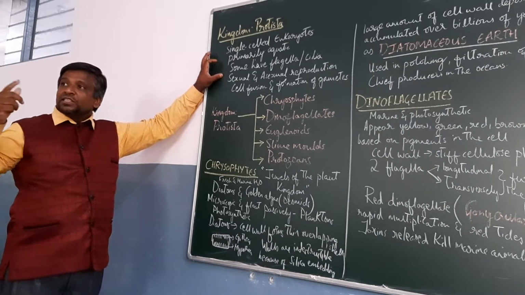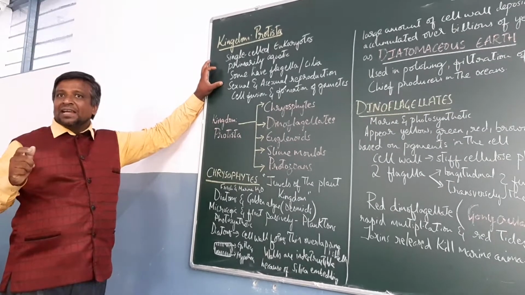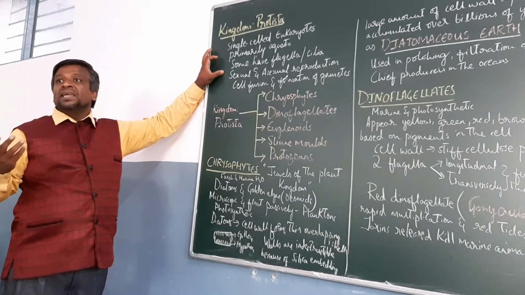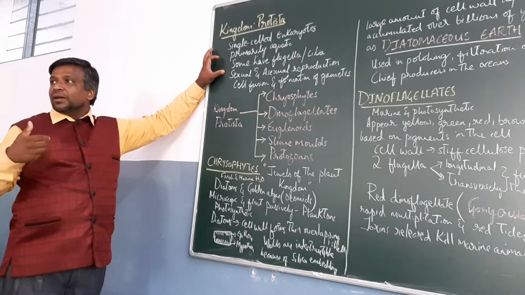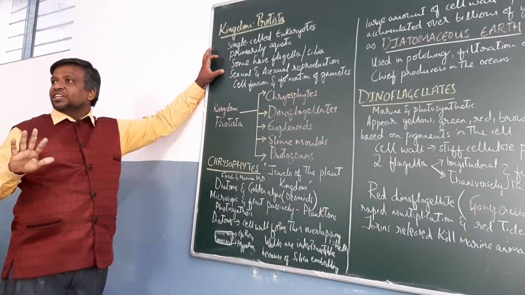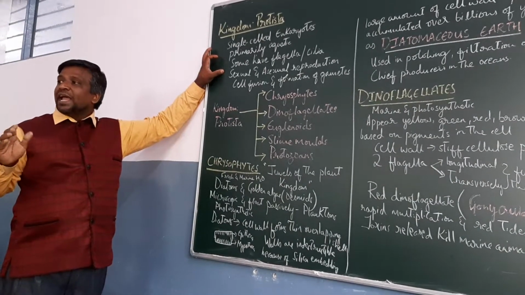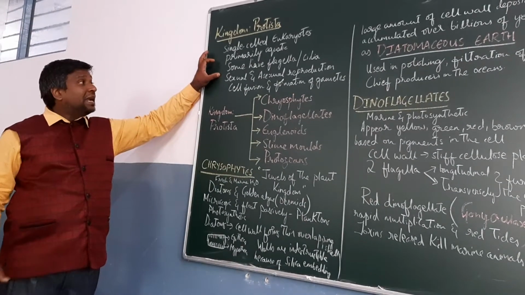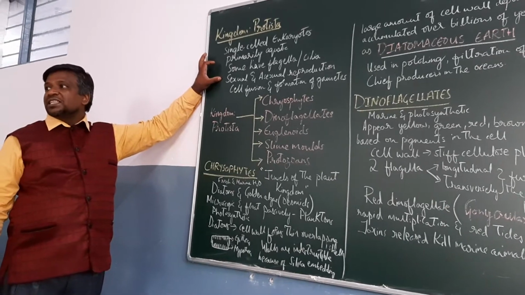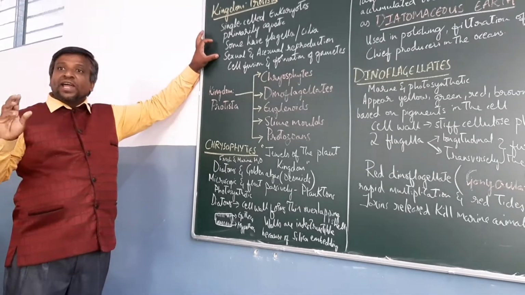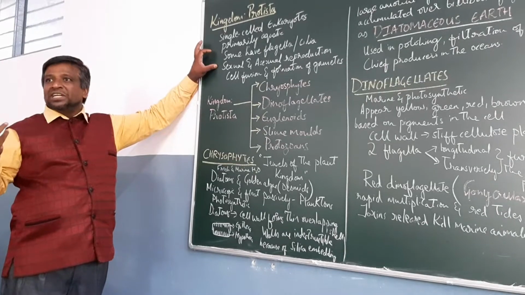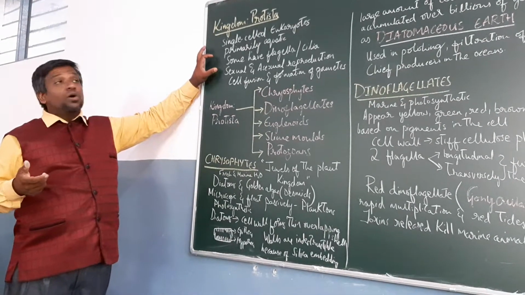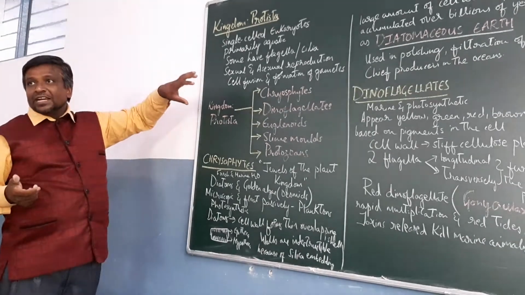Then, in case of Monera, you found that they had amitotic cell division, binary fission or budding. They did not have sexual reproduction. They had direct binary fission taking place in bacteria. But that is not the case here. You can notice sexual and asexual reproduction. And you find there is a formation of gametes, and fusion of gametes to form zygote. So all those processes are found in the kingdom Protista.